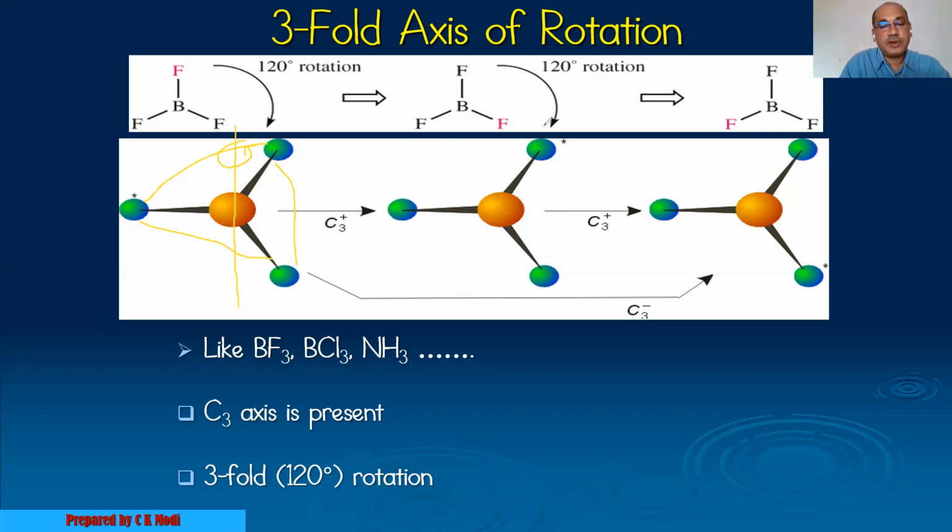Now what is the value of n? Because we have carried out a 120-degree rotation, after which we get the equivalent structure, the total degree of freedom, 360, divided by 120.